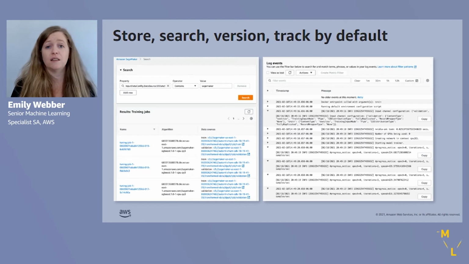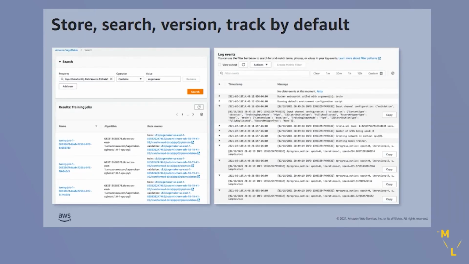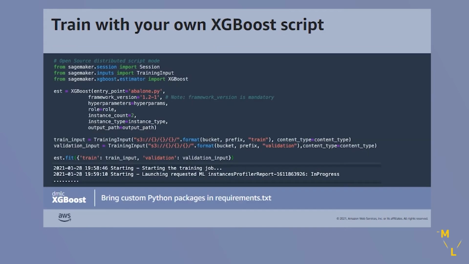You also see that all of those jobs are logged. So every time a training job is running in SageMaker, you can open up CloudWatch, another service at AWS, to view the logs on that job. That's going to give you the moment-by-moment insight into what's happening with your model. You can actually write print statements in your script, and then they'll show up in CloudWatch. So you can use that to debug, and again, really understand why our models are doing what they are.